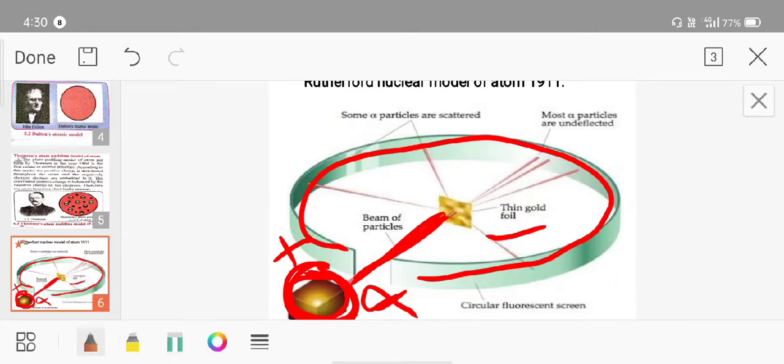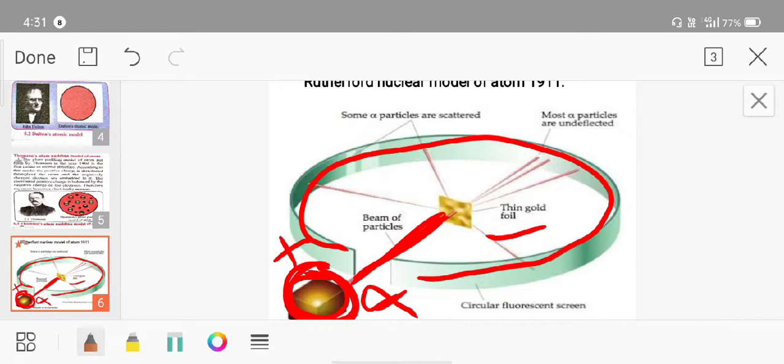So what he did, he bombarded positively charged alpha particles from a radioactive element on the thin gold foil. It was expected that the alpha particles would get reflected from the gold foil if the positively charged mass were evenly distributed inside the atom. But unexpectedly, most of the alpha particles went straight through the foil.